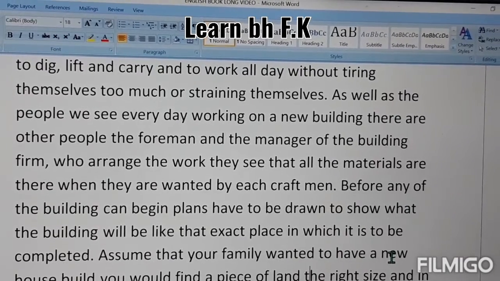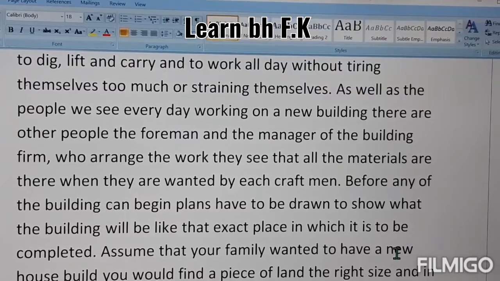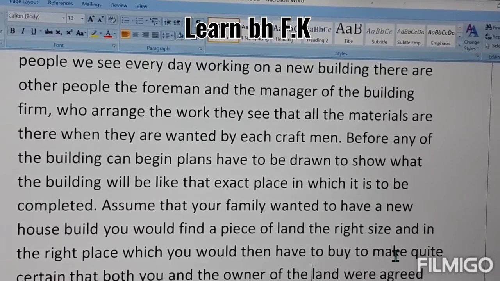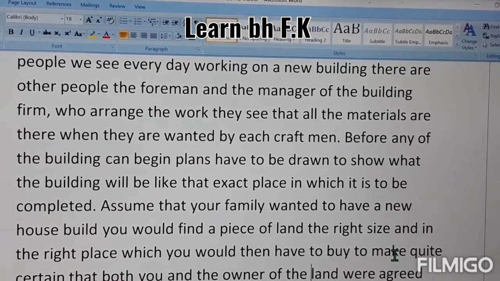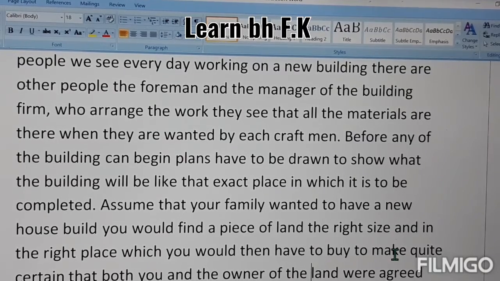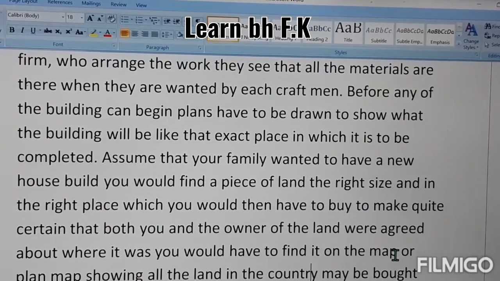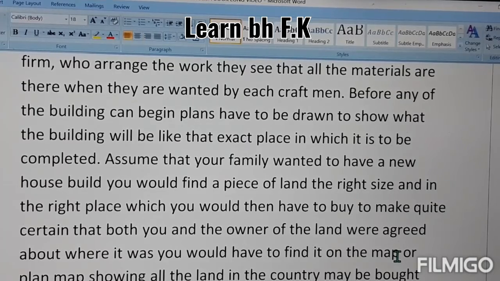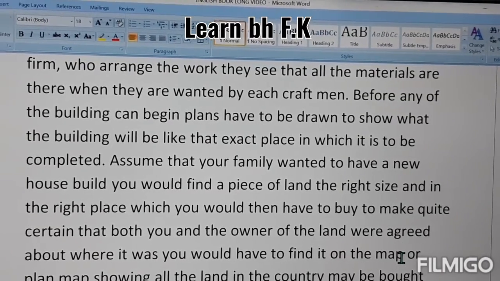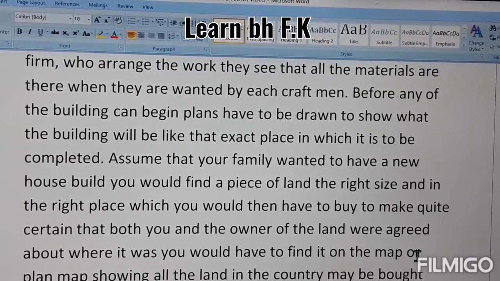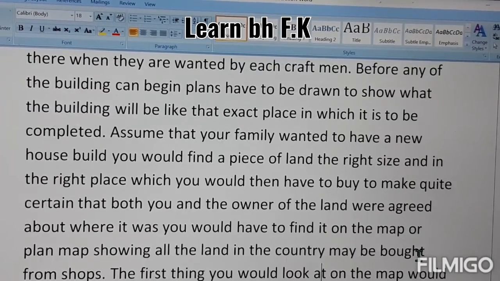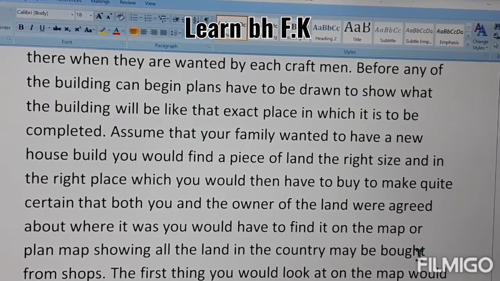Assume that your family wanted to have a new house built. You would find a piece of land of the right size, at a price that both you and the owner of the land agreed on, and about where it was, you would have to find it on a map or plan. Maps showing all the land in the country may be bought from shops.